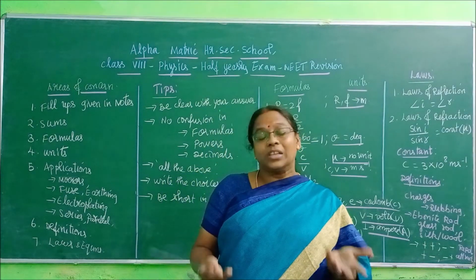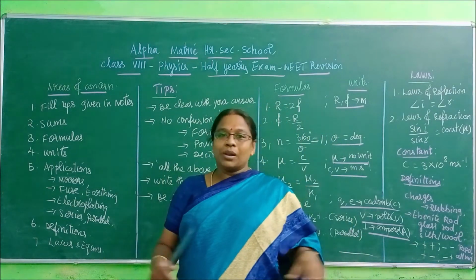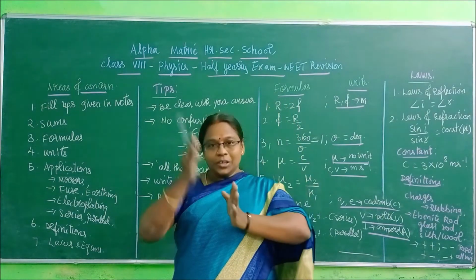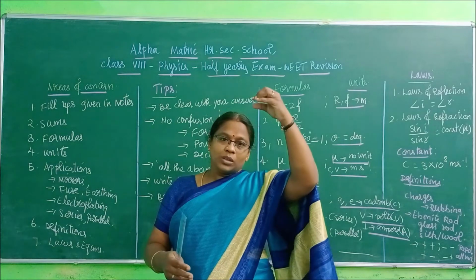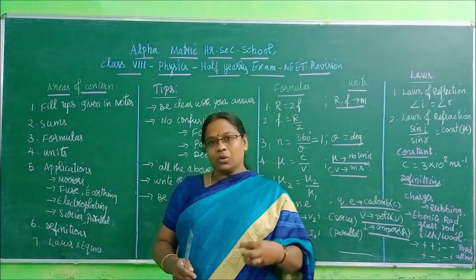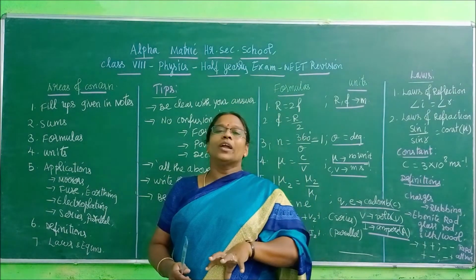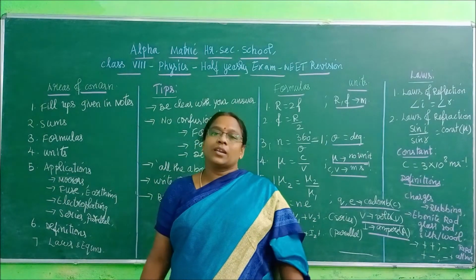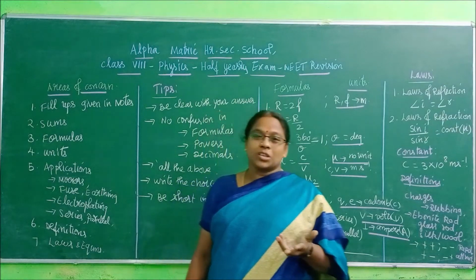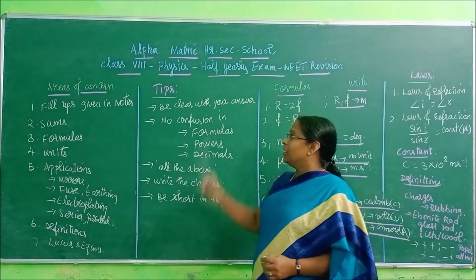If it is possible, draw a tabular column, split it into 2, one smaller column and one bigger column. In the serial number you write the question number, and in the small column you write the correct choices, and in the bigger space you write the correct answer. It will give you a neat presentation in a neat exam.